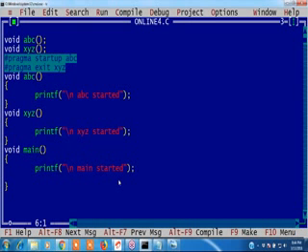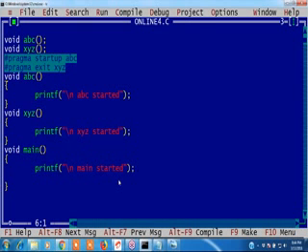Any doubt, guys, in this program? Okay, after that, I want to start with two functions.